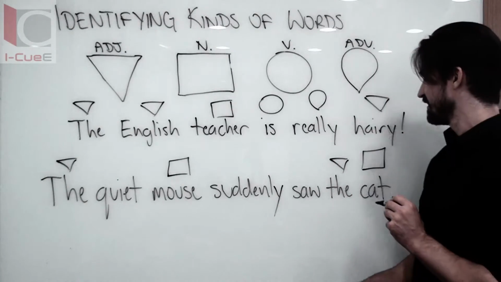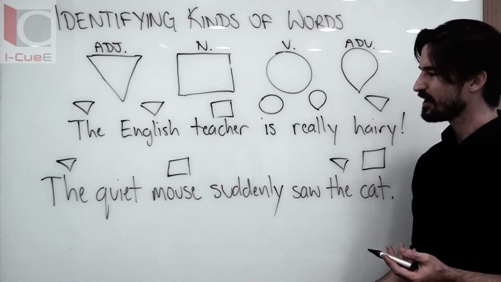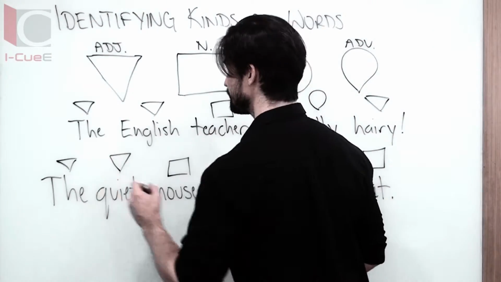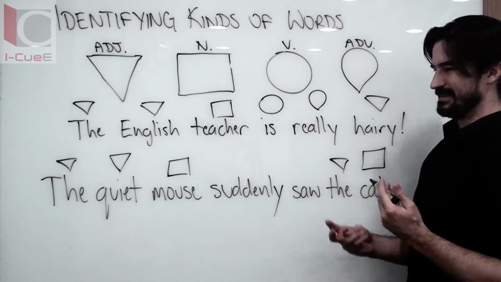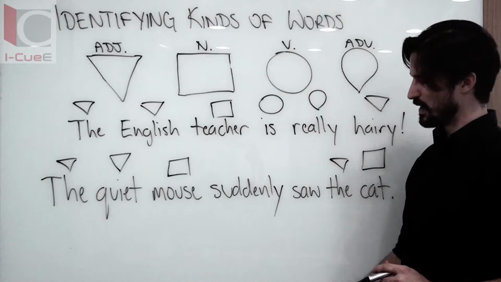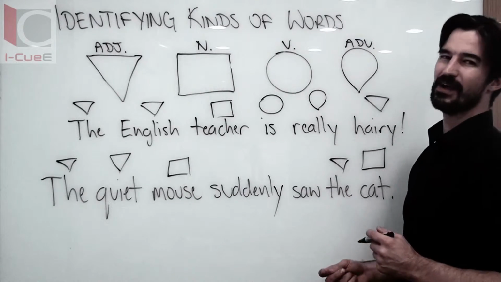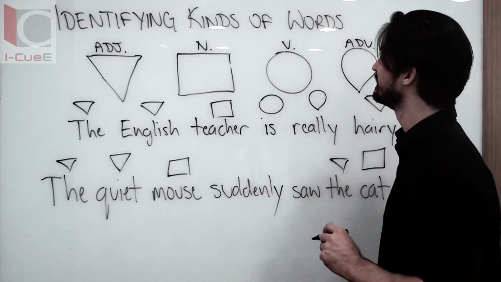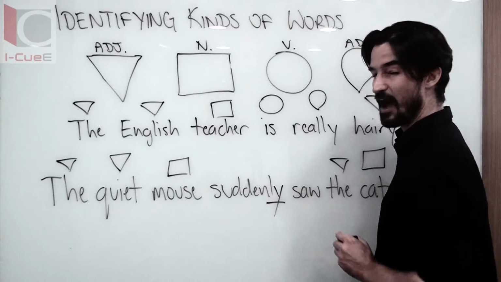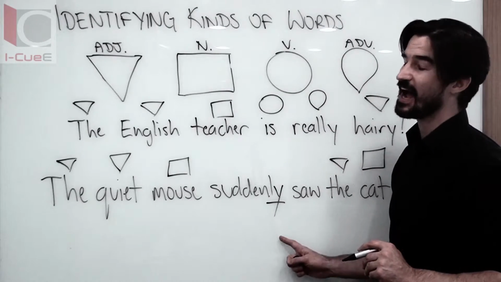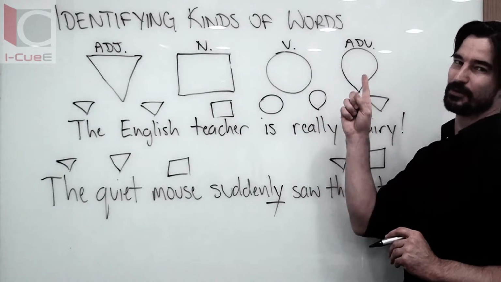The mouse, the cat. So here, we can figure out that quiet is describing the mouse, and now we have a little bit of trouble. Which one of these 2 words is our verb? Well, I'm going to give you another hint. Whenever you see ly at the end of a word, it's a good sign that that's an adverb.